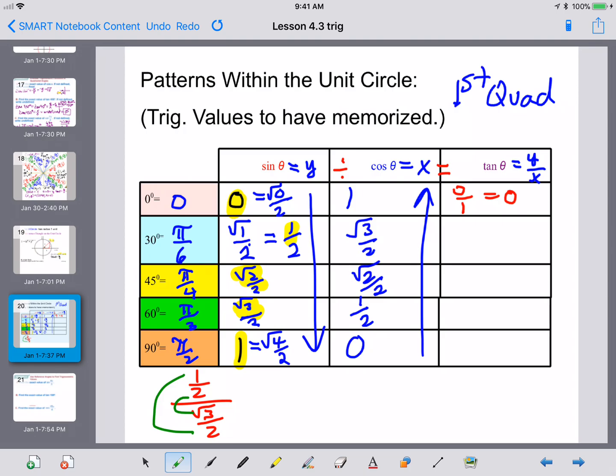Since the outer 2 and the inner 2 both have the number 2 in them, we can cancel out a 2. And so if we cancel out the 2's, on the top we have a 1, and on the bottom we have a radical 3. Now we don't usually leave it 1 over radical 3. You should rationalize it to be radical 3 over 3.